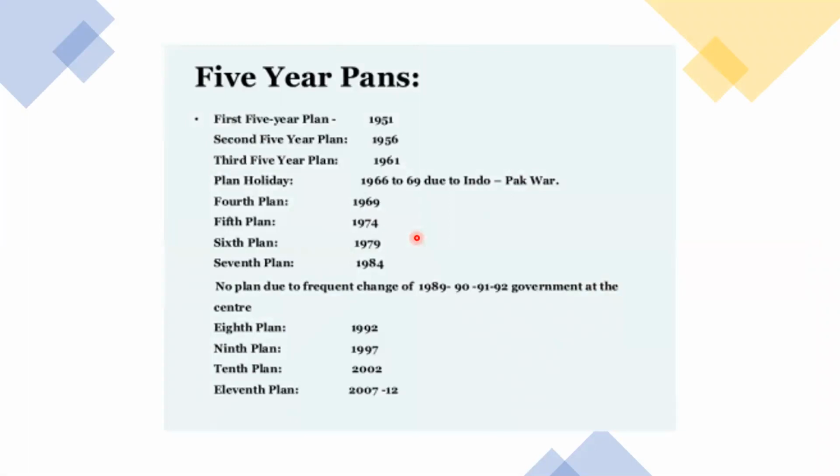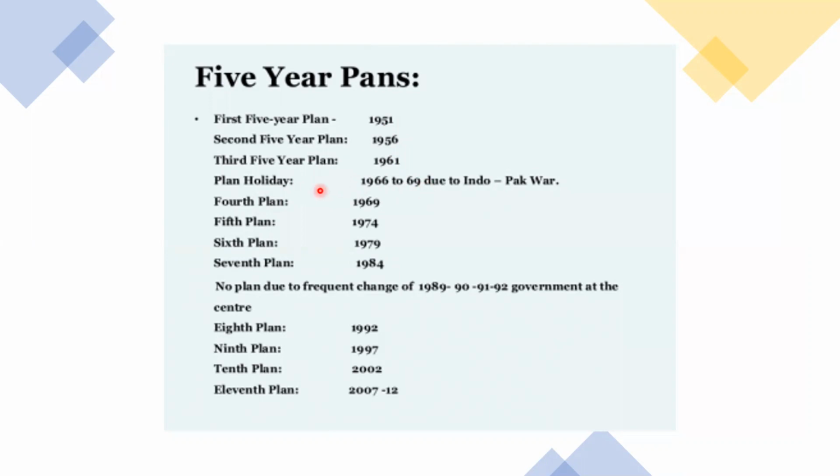So here they decided to implement 5-year plans. The first 5-year plan was implemented in 1951. Each plan takes 5 years. So 1951 to 56. Next, the second 5-year plan, 56 to 61. Next, the third 5-year plan, 1961 to 66.